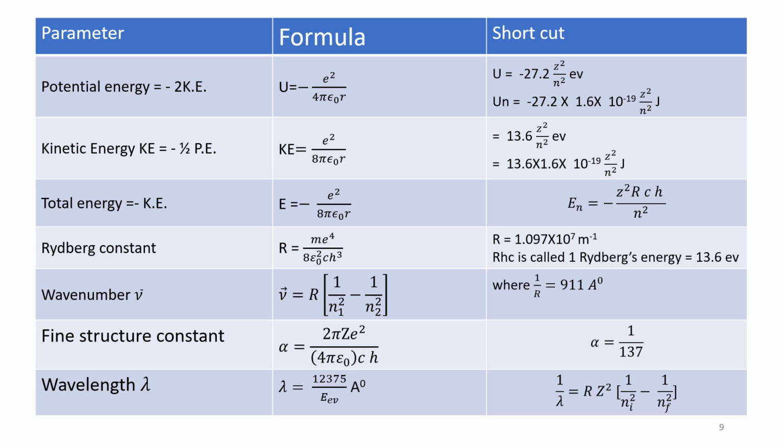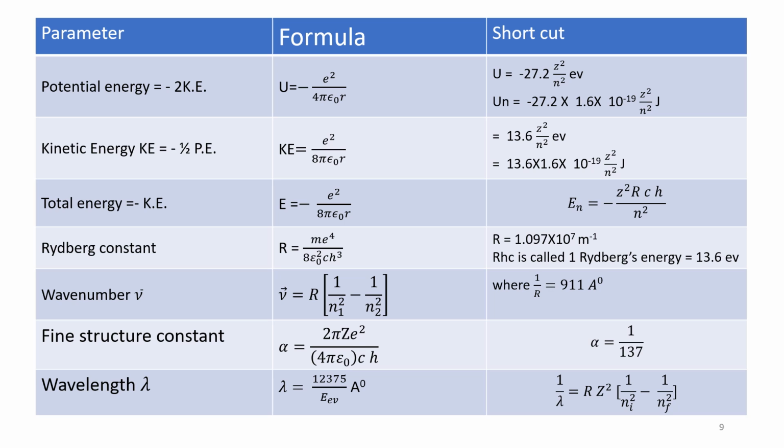Rydberg constant. R is Rydberg constant, and it is given by the equation m e to the power of 4 divided by 8 epsilon naught square c into h cube. Please work out using this formula, and you will get R is equal to m e to the power of 4 divided by 8 epsilon naught square c into h cube.